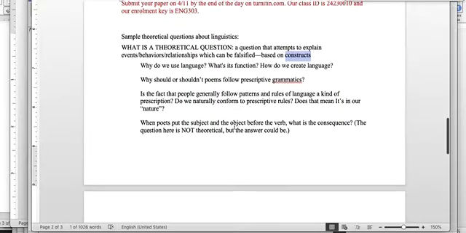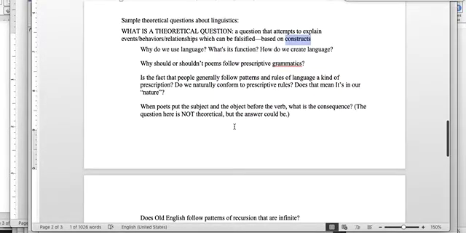I also put up some theoretical questions here that are linguistic questions. These are just to get you started. They're not very specific. Why do we use language? What's its function? How do we create language? Okay, so very broad. You'd have to get more specific and grounded in something in your poem.